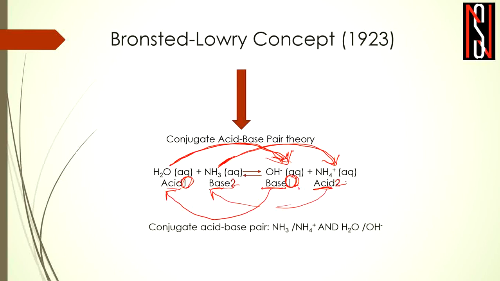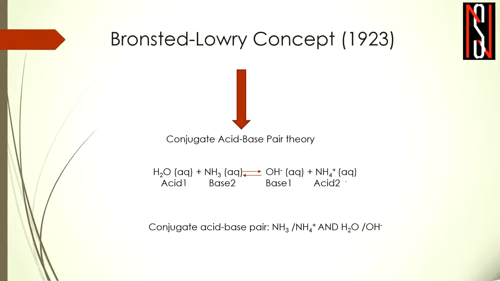Okay, then so we have already cleared the conjugate acid base pair theory, that in this example actually this conjugate acid base pair is like NH3 and NH4 plus and H2O OH minus. Okay, so actually in the next slide we will look into several examples to clear our doubts regarding this conjugate acid base pair theory.